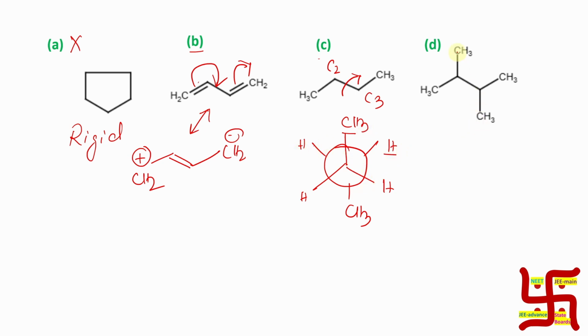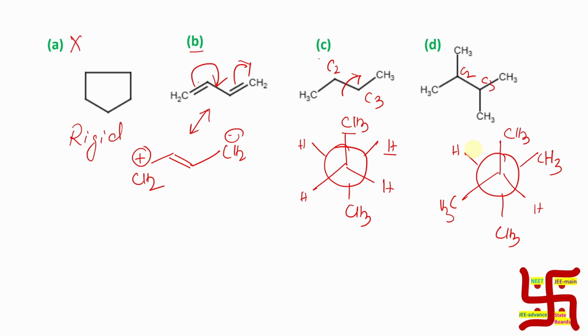Now if you look at option D, it should be like that because I'm talking about C2, C3. C2 has two methyl groups and C3 also has two methyl groups. This is one of the orientations I'm drawing; you may draw differently also.